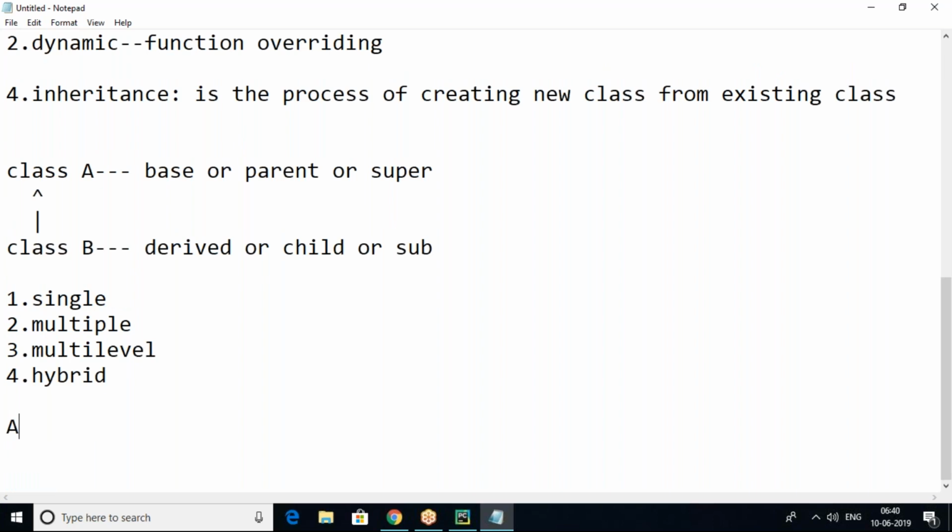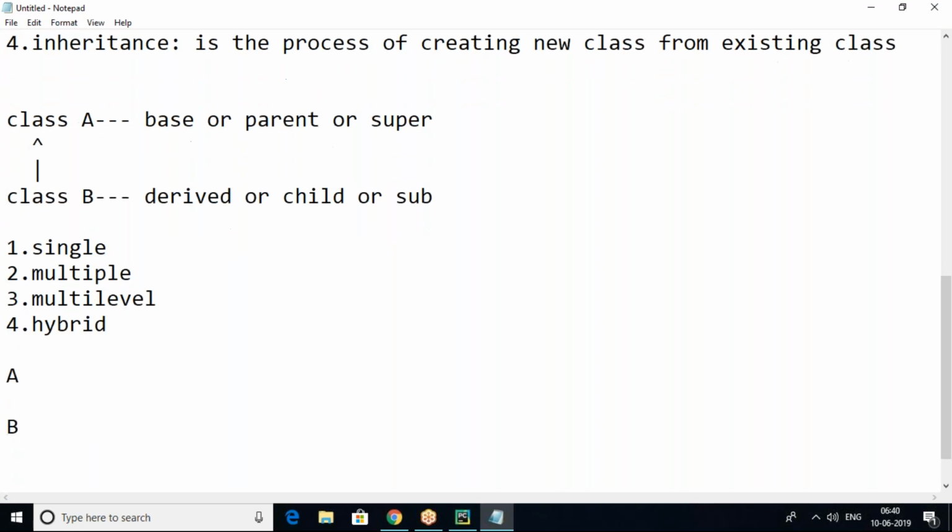Multi-level means creating a new class from an already derived class. A is the base class, B is derived from A, and C is derived from B. So the already derived class here is B. B is derived from A, but again we are creating one more class C. So multi-level inheritance means creating a new class from an already derived class, which is B.